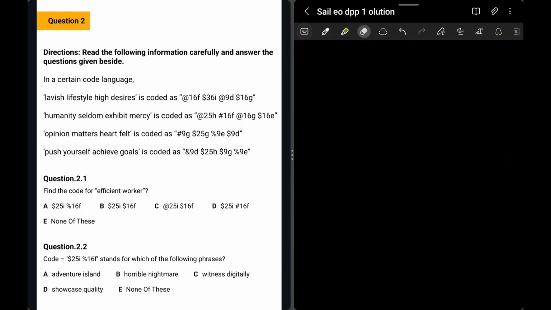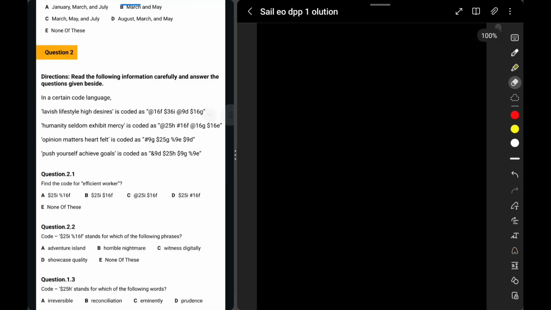This is a very interesting question of coding and decoding, and I would say this is one of my favorite questions because it needs a lot of decipherability to solve, but it's not that difficult. It's an easy one to go. We just need to understand the basic approach that we give for a coding decoding question, right? So let's read the direction very quickly.